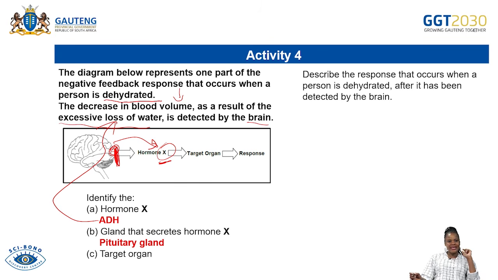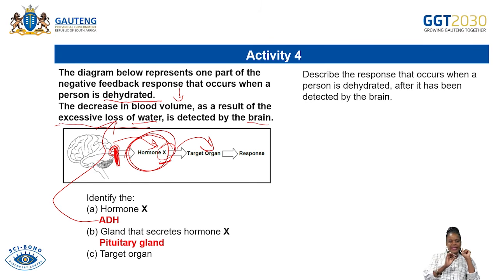And then what is the target organ? Now, this hormone is going to send an impulse into this target organ. Which organ is responsible for the regulation of water? When we were asked earlier about the functions of the kidney, one of the functions is that the kidney regulates water levels in the blood.